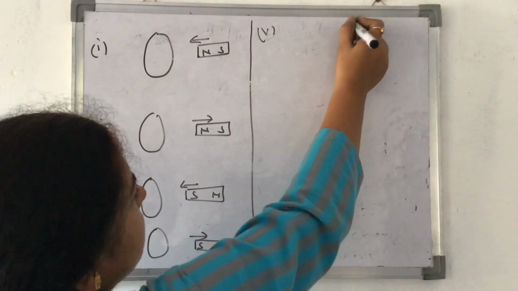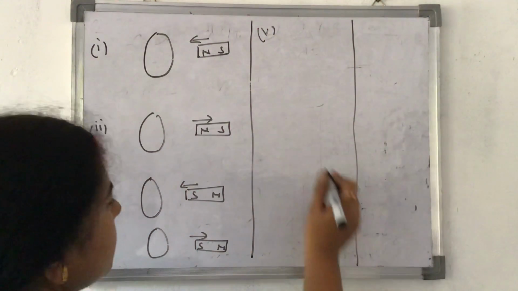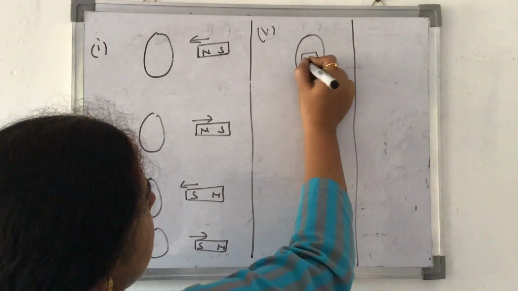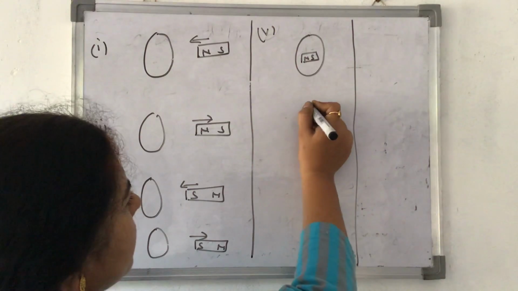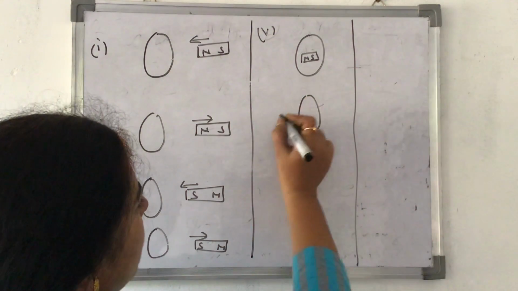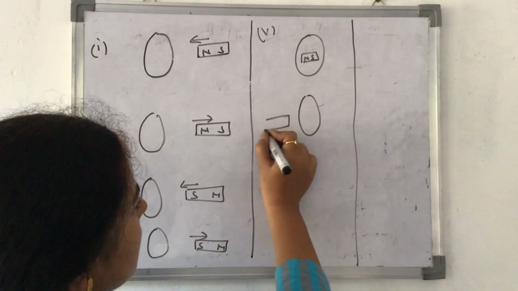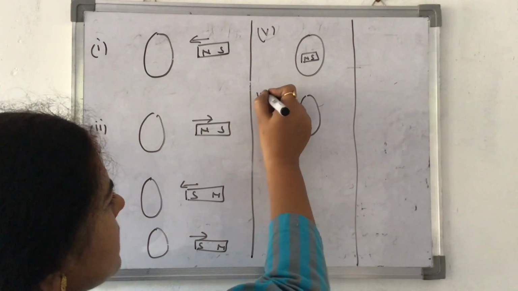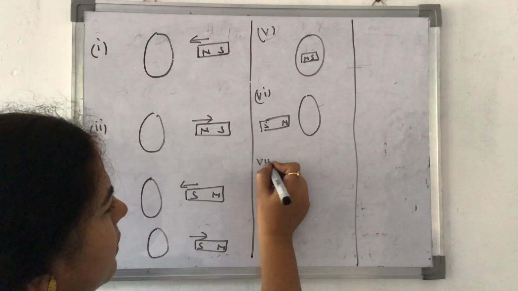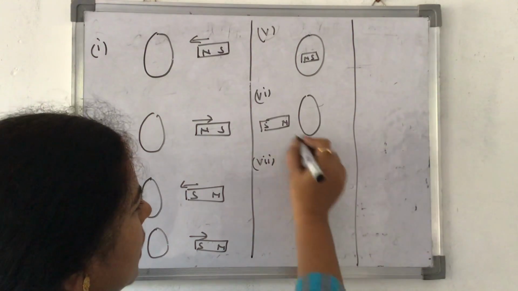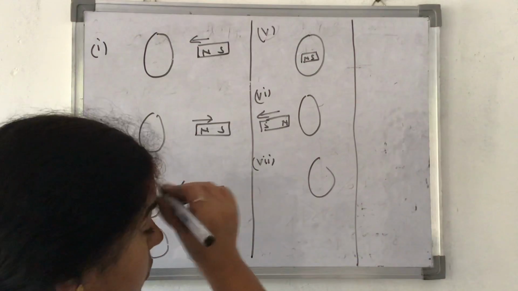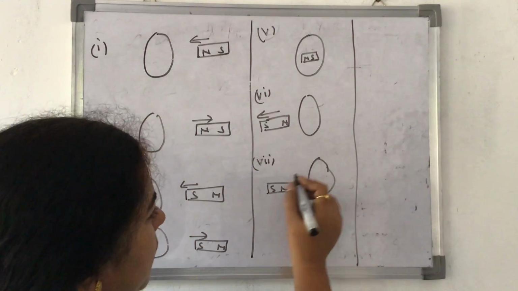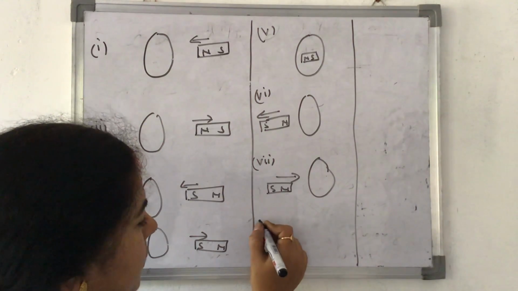Fifth, it is inside, north pole, south pole is inside. Then I'm drawing like this. North pole, south pole. Sixth, seventh, north pole, this is south pole, this is loop, it is coming towards it.